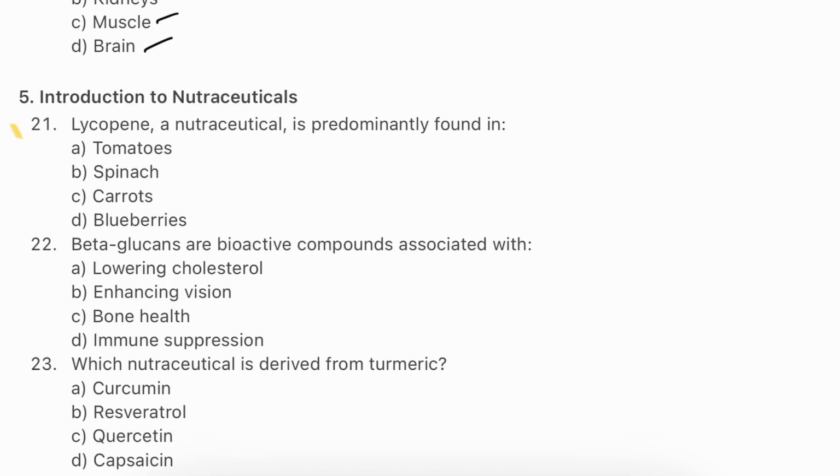Question number 21. Lycopene, a nutraceutical, is predominantly found in tomatoes, spinach, carrots, blueberries. The answer will be A. Tomatoes. Tomatoes are the essential source of lycopene, an antioxidant linked to reduced risk of certain chronic diseases. Lycopene's anti-inflammatory properties contribute to heart health and may help protect against some types of cancers.